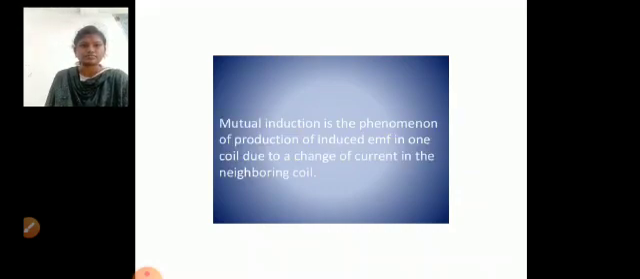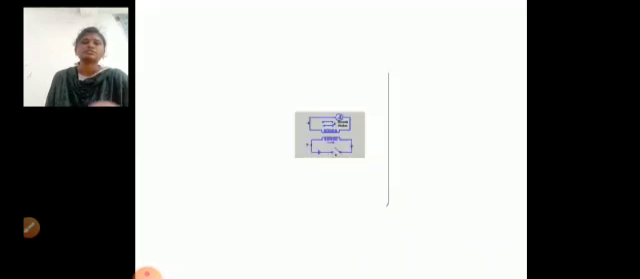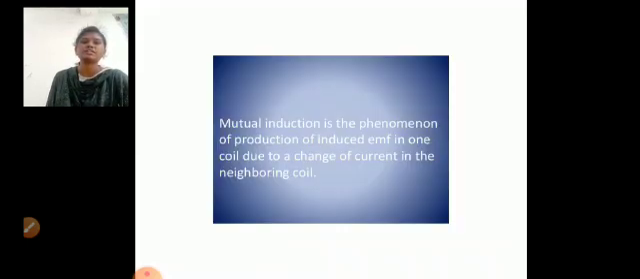Mutual induction. Mutual induction is the phenomenon of production of induced EMF in one coil due to a change of current in the neighboring coil. So the main difference between self-induction and mutual induction is that in self-induction the induced EMF is produced in the same circuit, whereas mutual induction is the production of induced EMF in one coil due to a change in current in another, neighboring coil.